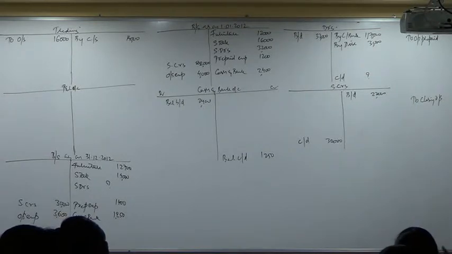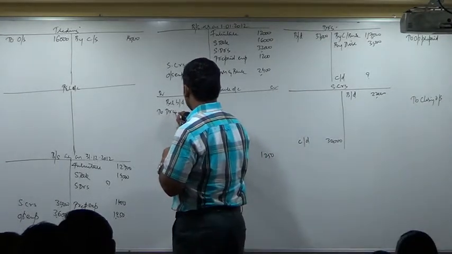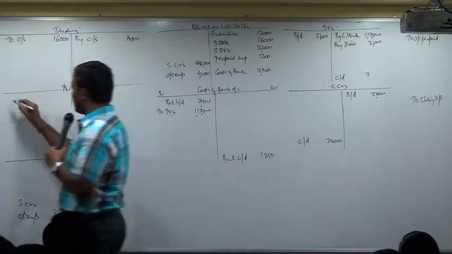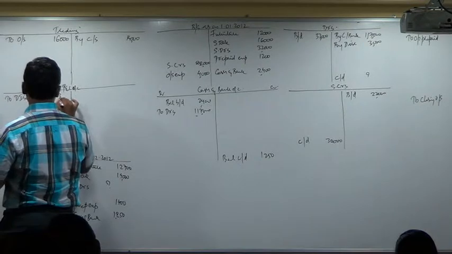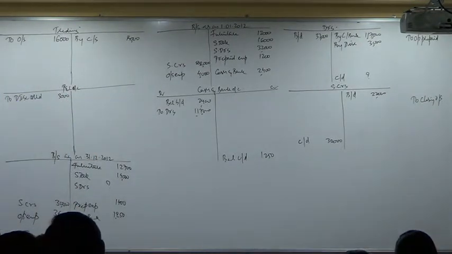Next, go to cash and bank account, give a debit. To debtors 1,17,000. Discount debit to P&L account. To discount allowed 3,000. Cash and bank account is debited. P&L account is debited with discount allowed.